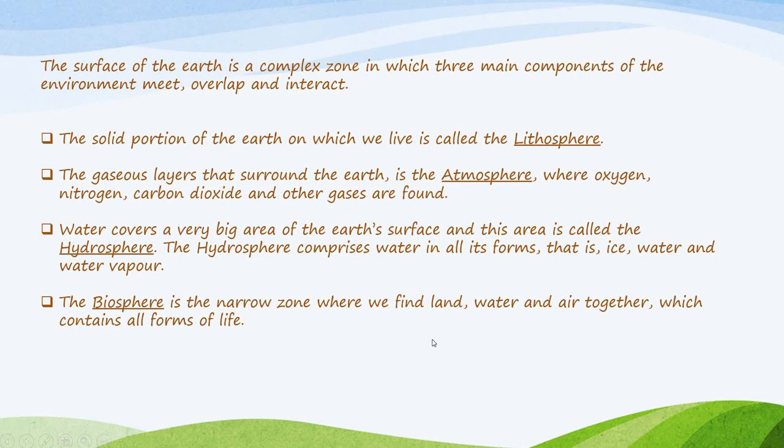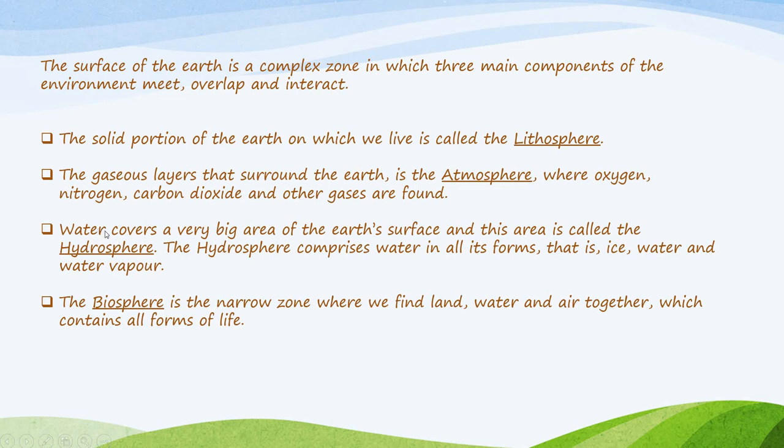As you know from the previous chapters, we have seen globes, maps, latitudes and longitudes. Now we'll study the domains of the earth. There are 4 major domains present in the earth. One is the solid portion of the earth, which is called the lithosphere. The second one is the gaseous layers that surround the earth, called the atmosphere. The third one is called the hydrosphere, which is water.